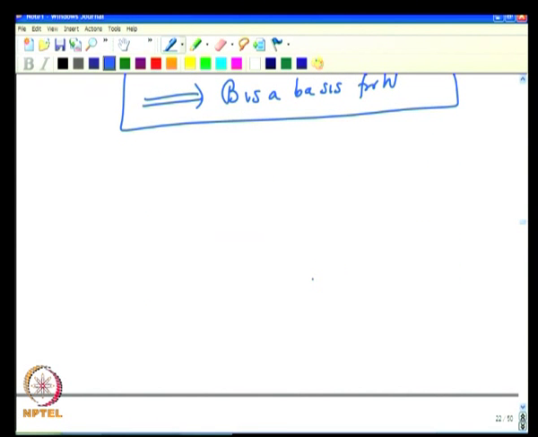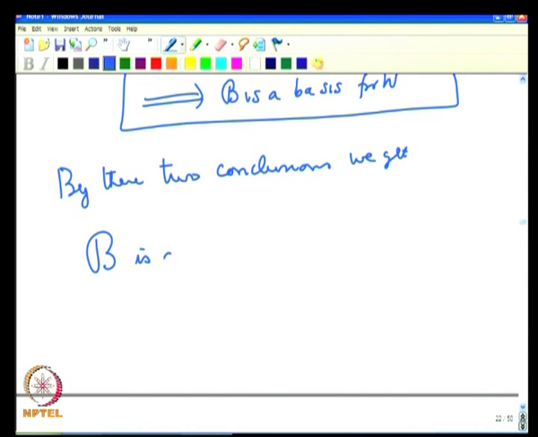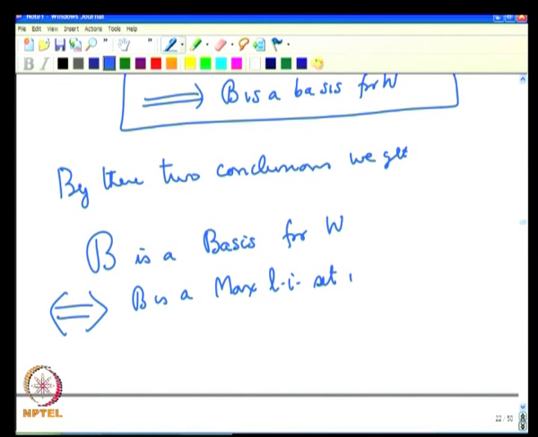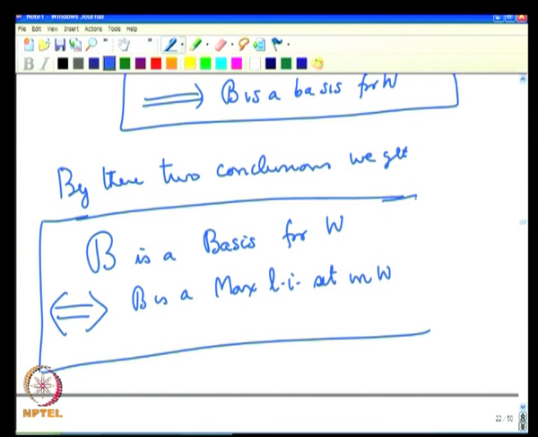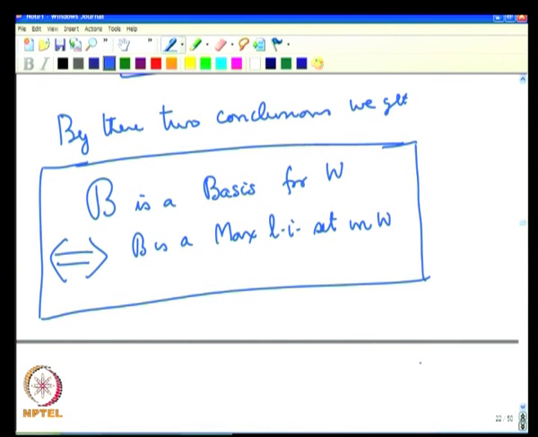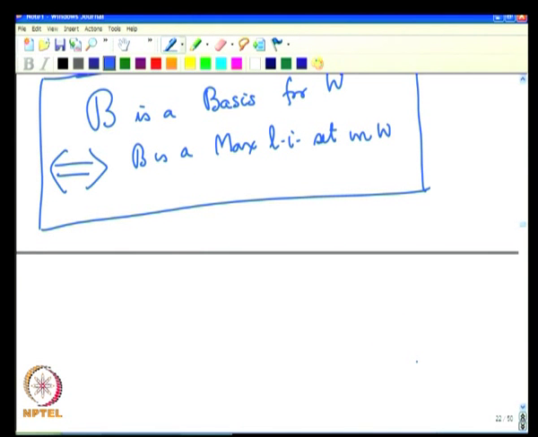Now, putting these two conclusions together, we get B is a basis for W if and only if B is a maximal linearly independent set in W. So, this is a very important observation about basis.